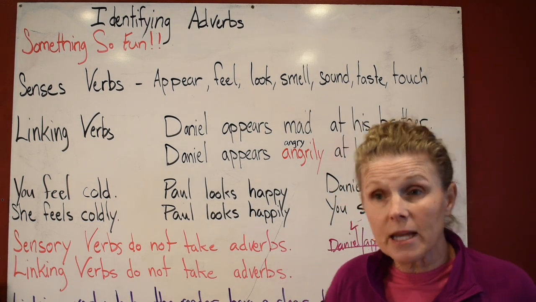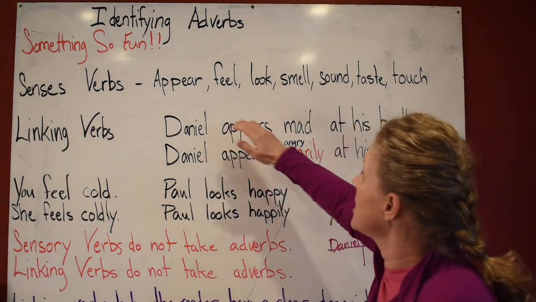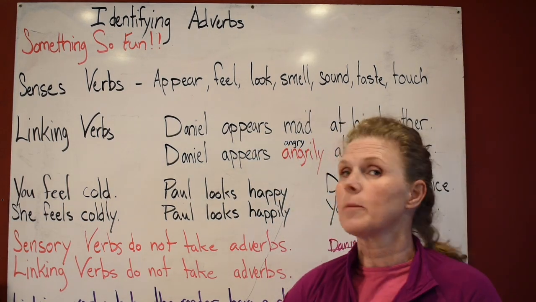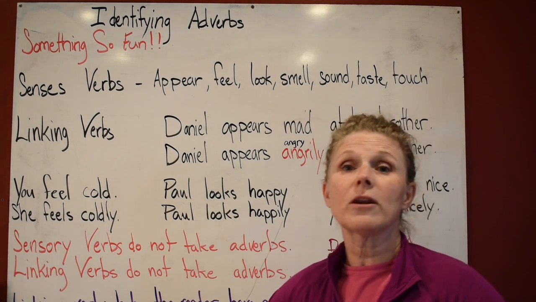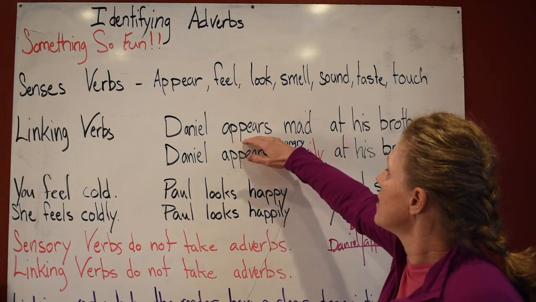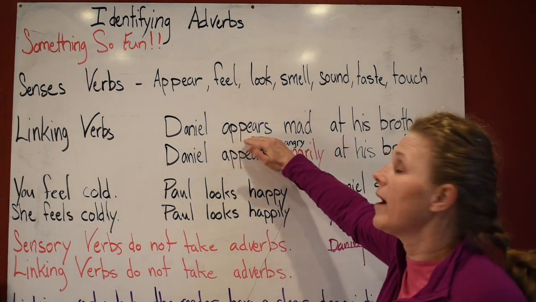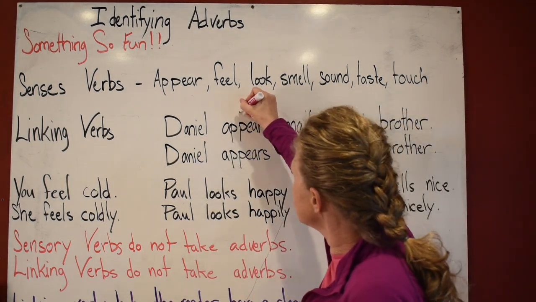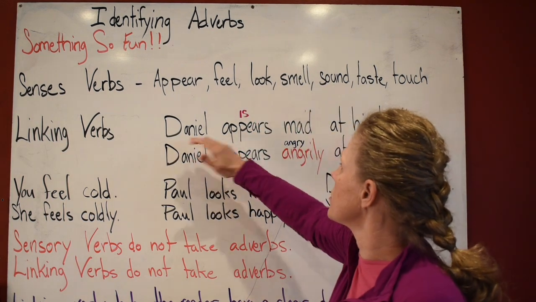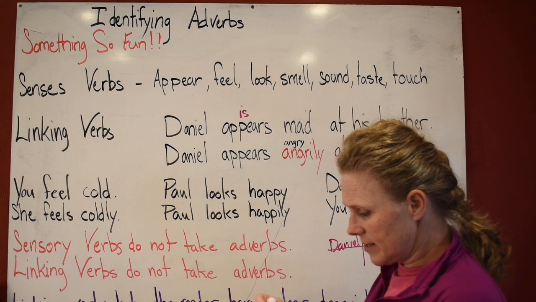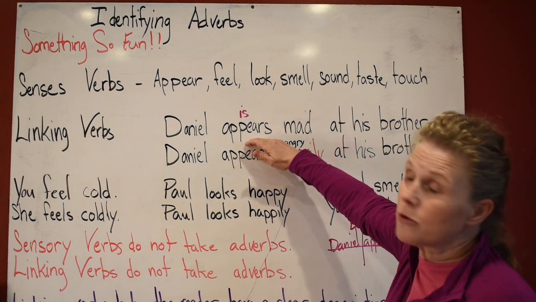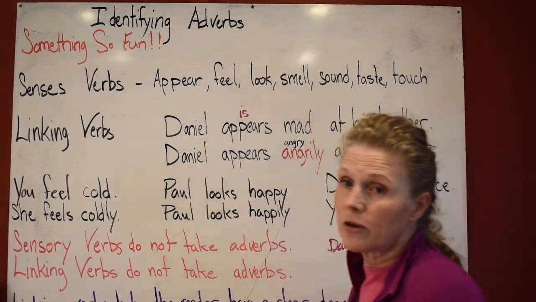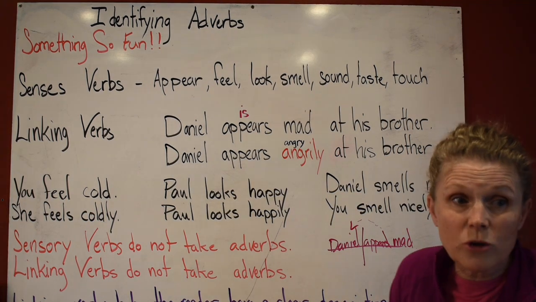Now, the whole point right here, how do we know that this is a linking verb? Oftentimes you can substitute the senses verb with your proper auxiliary verb. That is a linking verb, a be verb, an irregular form of be. What verb would you put here to see if you have it correct? Is. Daniel is mad. The reason we put is is because this is third person, and is is the verb you would use as a linking verb to link your adjective with your subject.